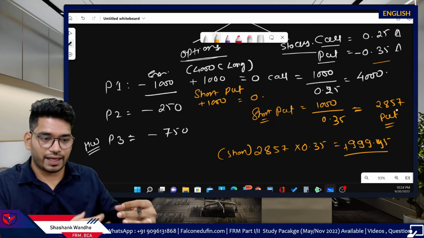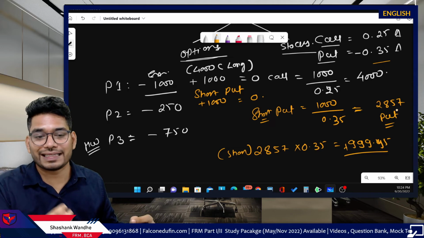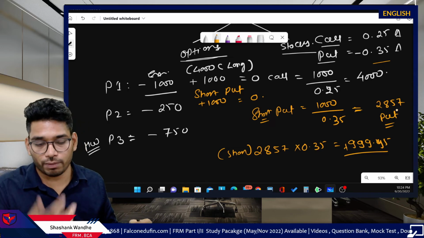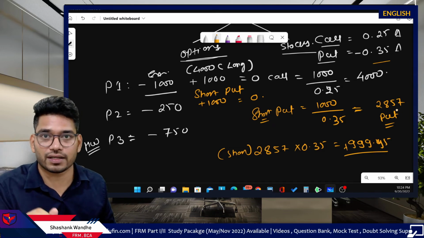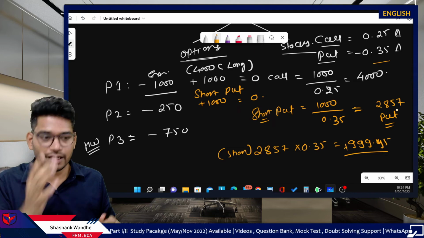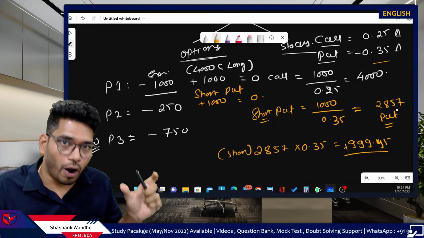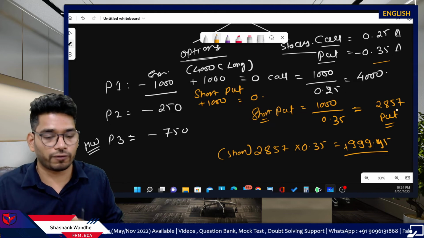The part of calculating delta is not the issue. Majorly, students face the problem in deciding whether they should take the long position or the short position. That's why I discussed the long or short position decision that extensively. Your decision should be like this. First, calculate the total number of options you need to use for making a delta neutral portfolio.